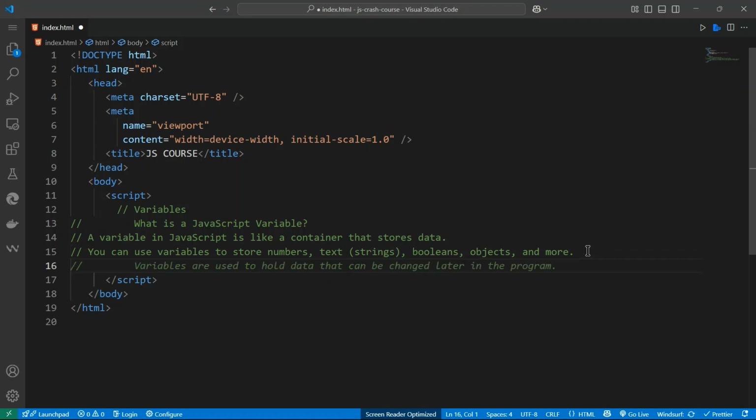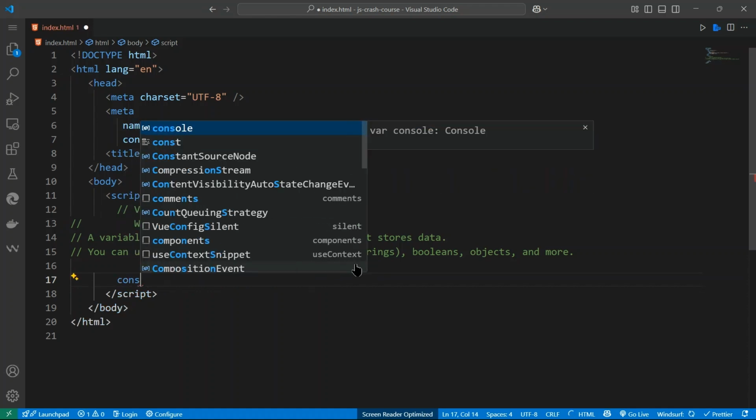So how do you declare a variable? There are many ways to declare a variable. I can show you here: we have these three types to declare a variable in JavaScript.